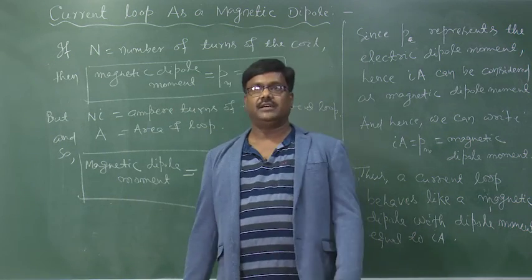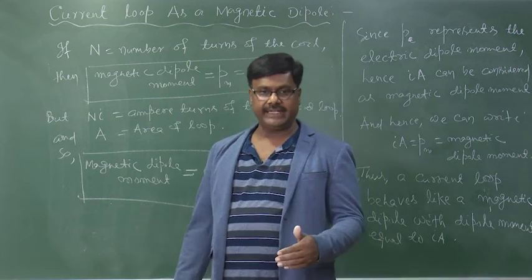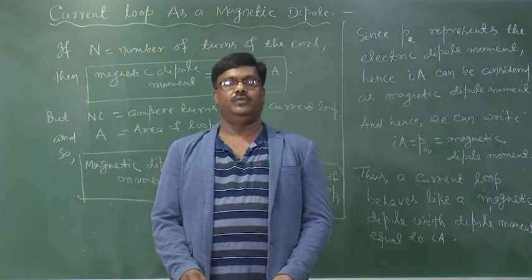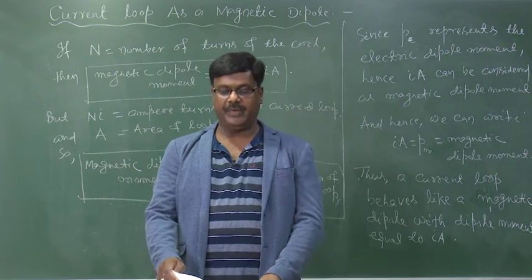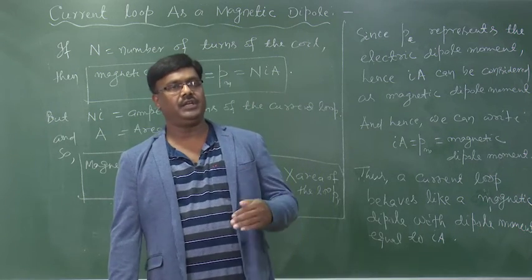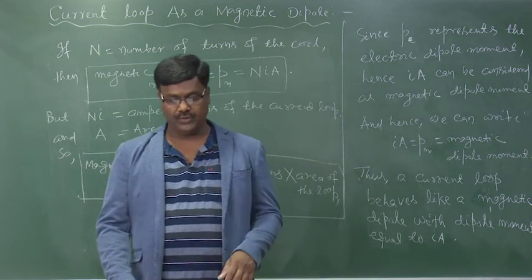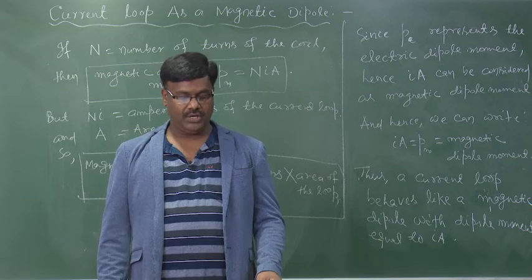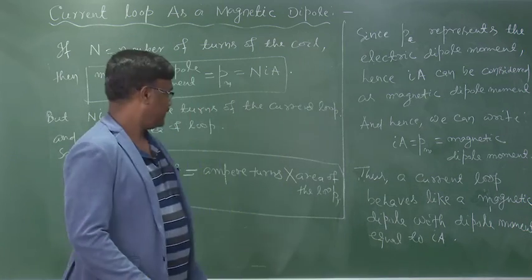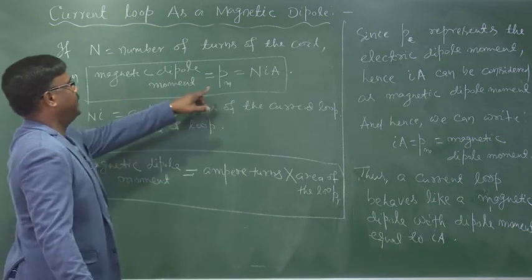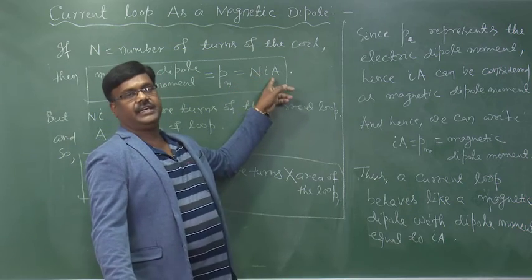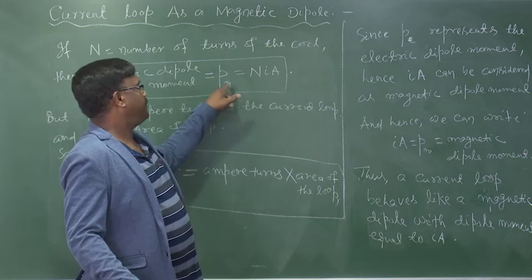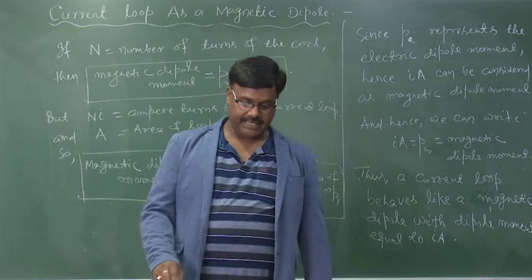So, we can conclude that a current carrying loop will be considered as a magnetic dipole of dipole moment Pm equal to NIA. If the number of turns is 1, then it will be Pm equal to IA.